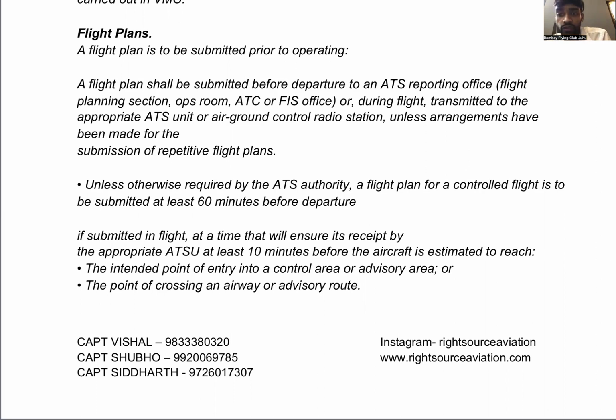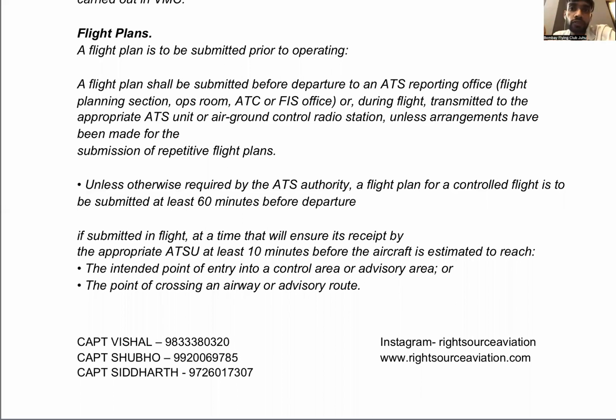We studied the flight information service chapter. Flight information services are the offices which provide you flight information details. So that is where you would be submitting your flight, to that region, like the Mumbai region.